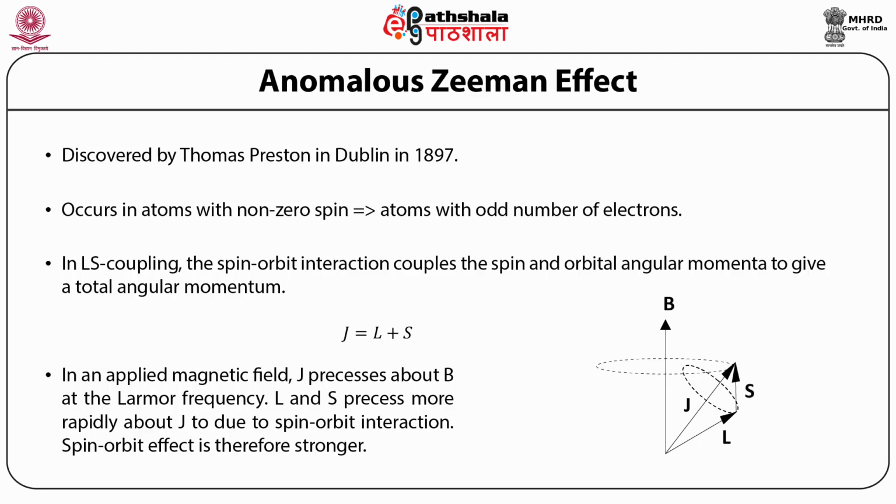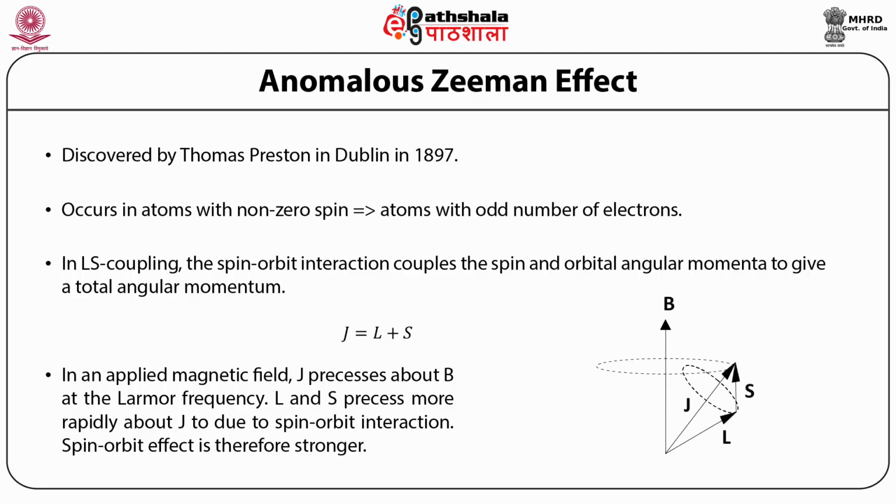The speed of the precession about B is proportional to the strength of the field. If we increase the field, the Larmor precession frequency will eventually be faster than the spin-orbit precession of L and S around J. This is the point where the behavior ceases to be Zeeman-like and we are in the strong field regime.